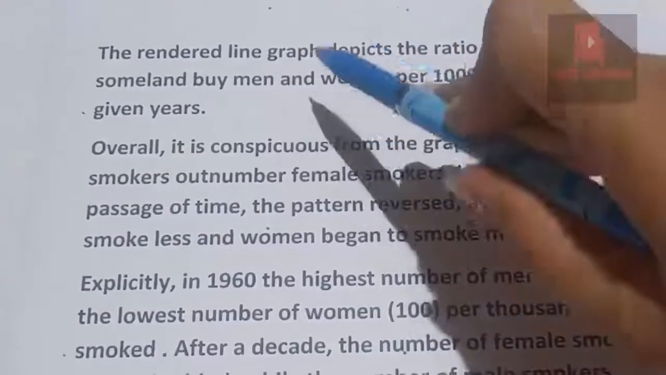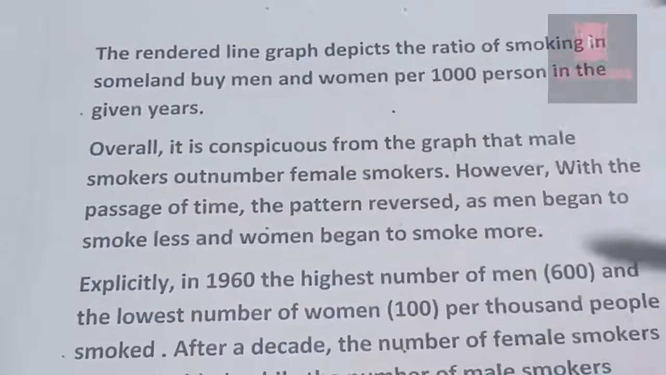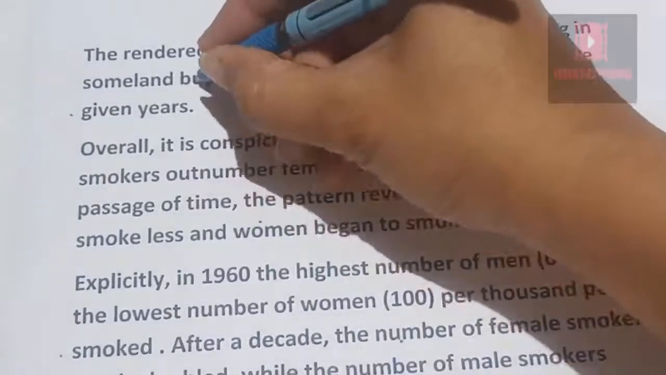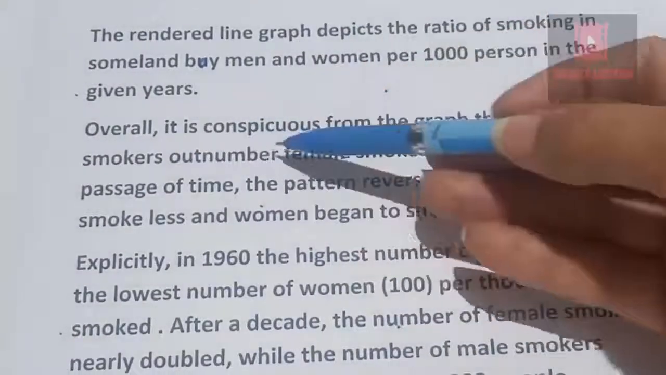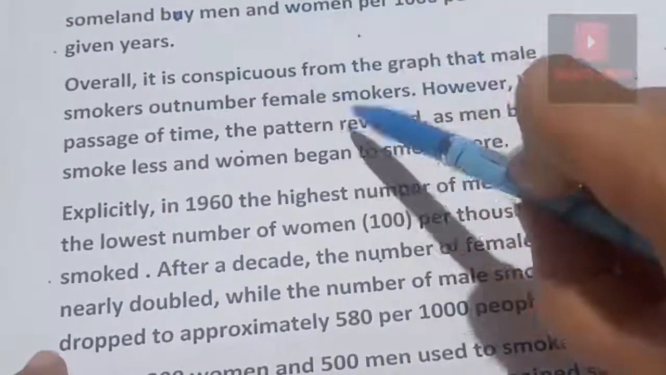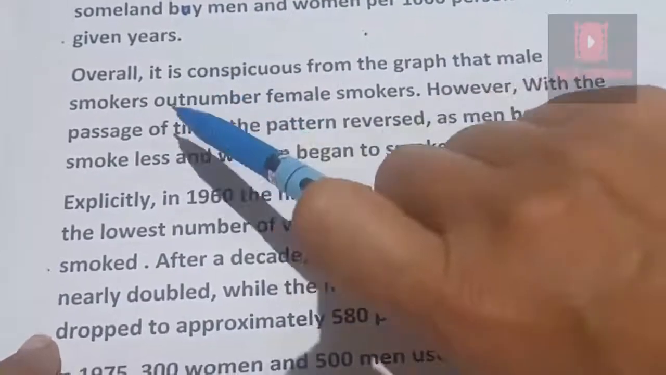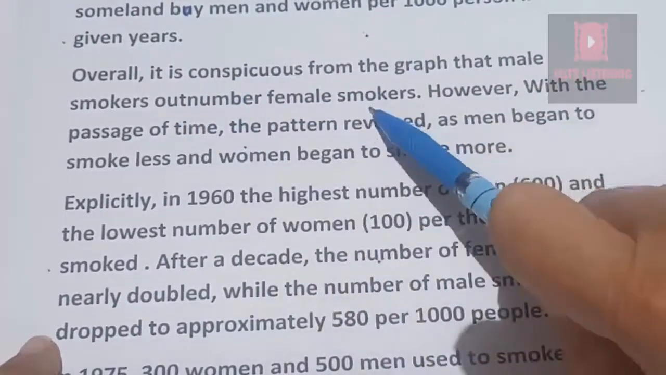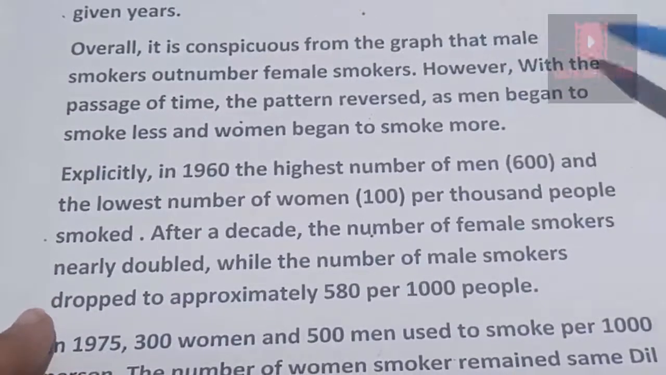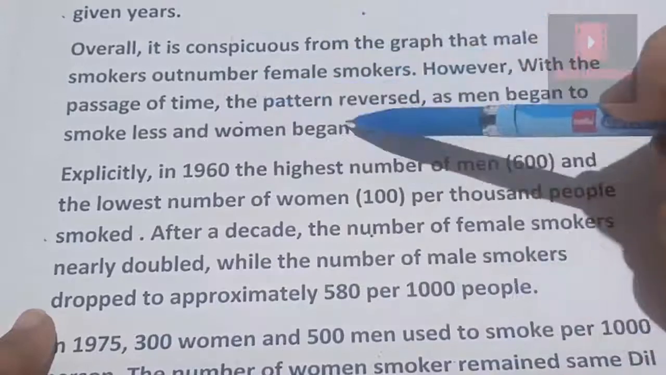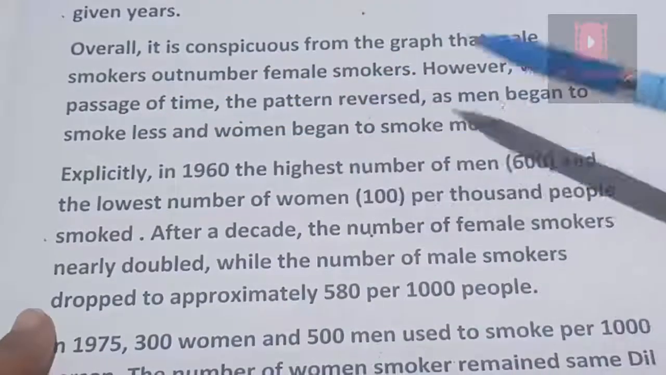So the given line graph depicts the rate of smoking in Sunland by men and women per 1000 in the given years. Overall, it is conspicuous from the graph, means clear from the graph, that male smokers outnumber female smokers, means males were higher than females. However, with the passage of time, the pattern reversed as men began to smoke less and women began to smoke more.